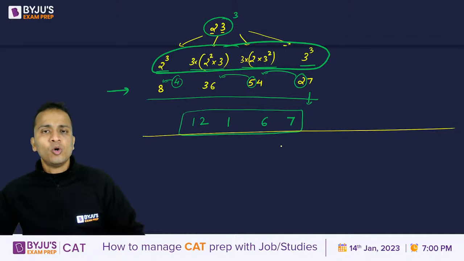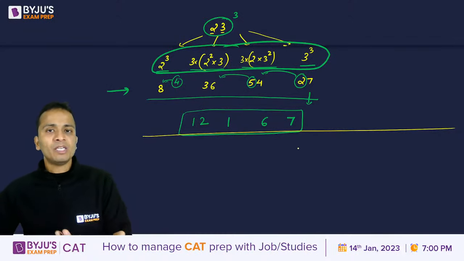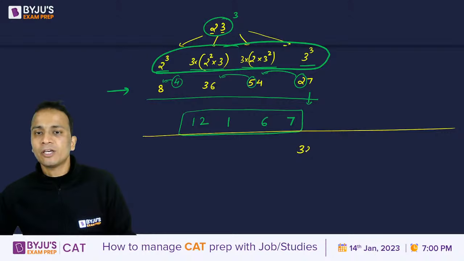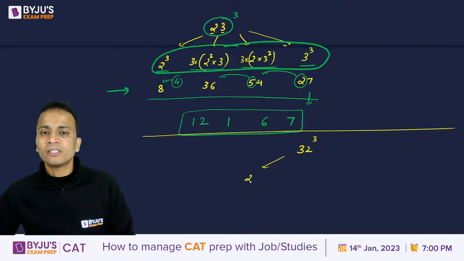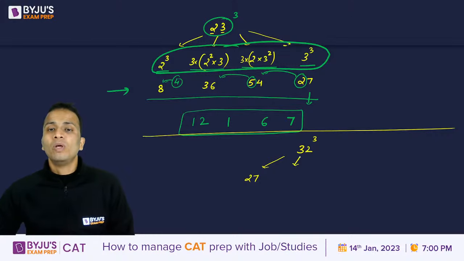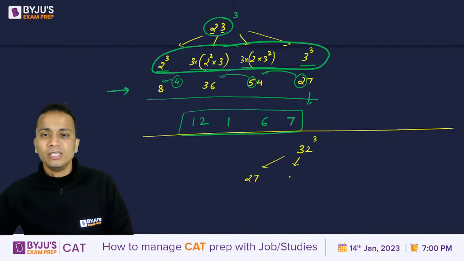ठीक है? So let's take a familiar number. अभी हमने 23 consider किया था. I'll take 32. So let's see how to find out the cube of 32. So starting from the left hand side, 3 cube is 27. Then the next number will be 3 square, that is 9. 9 into 2 is 18. 18 multiplied by 3 is 54.